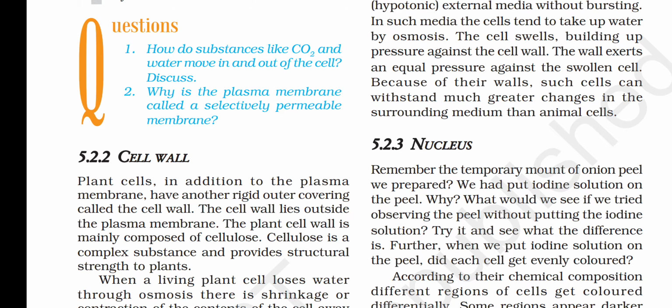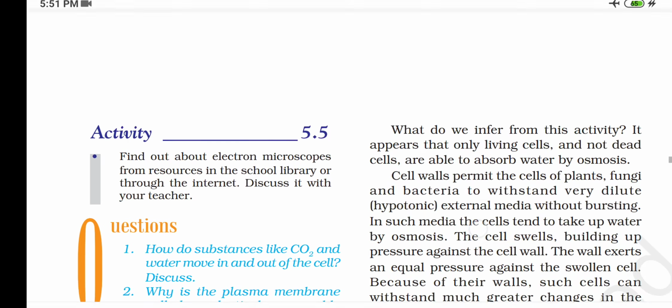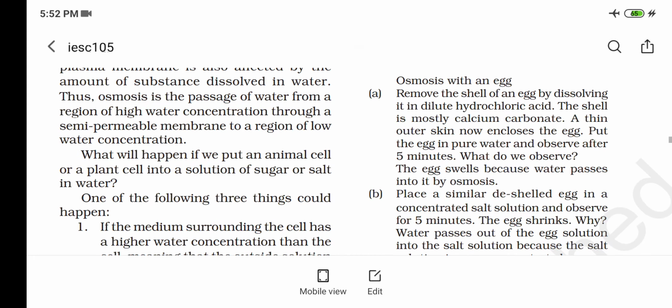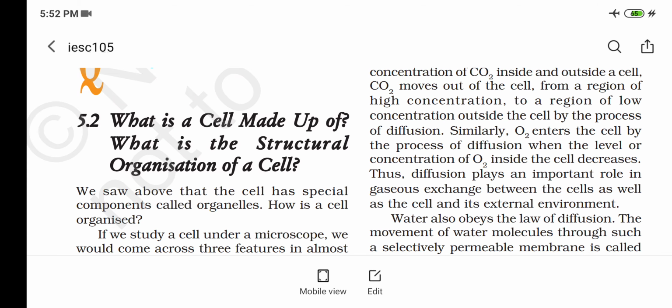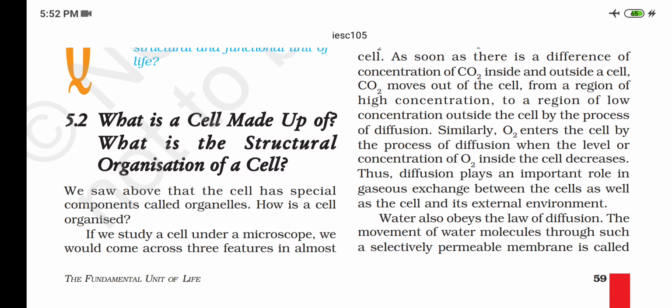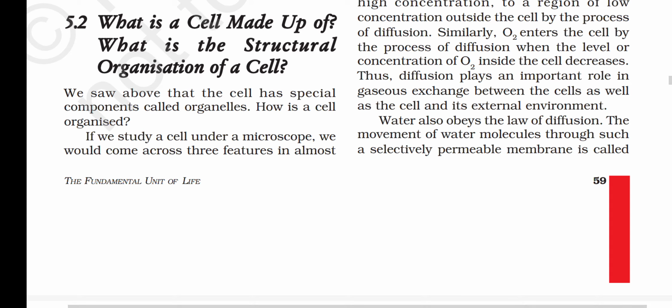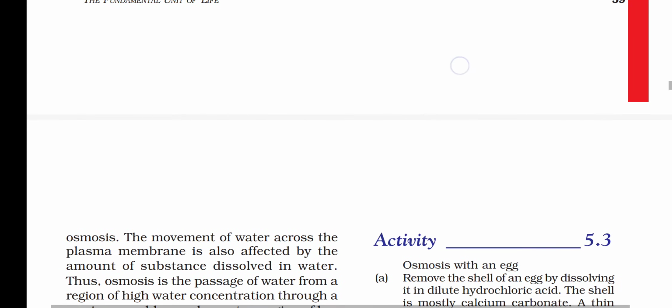And how does water move in and out of the cell? Water is a liquid, and liquid moves by the process of osmosis. Now what is osmosis? Movement of water from its region of higher concentration to its region of lower concentration through a semi-permeable membrane. The answer is given on page number 59. You can see here the movement of carbon dioxide is described, and water also obeys the law of diffusion. The movement of water molecules through a selectively permeable membrane is called osmosis.